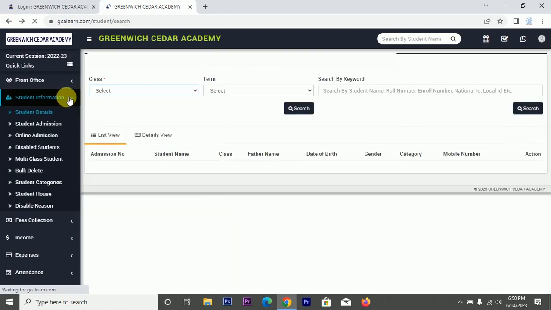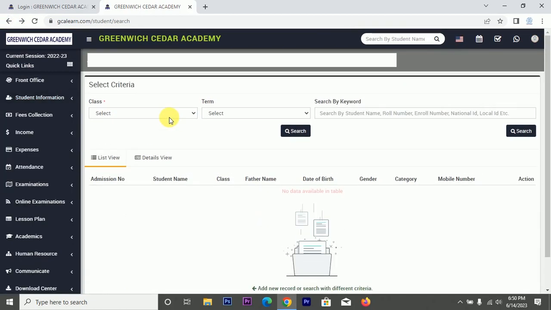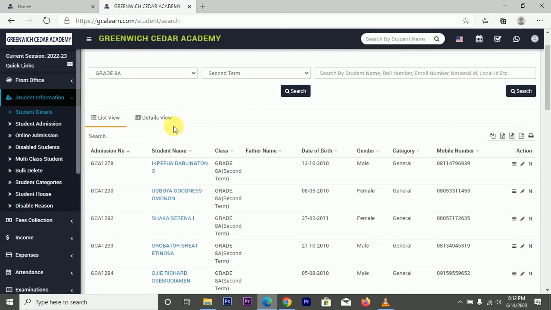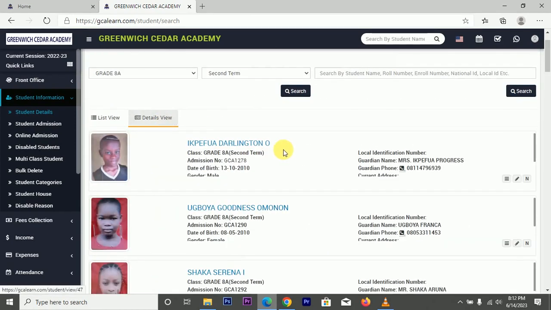So that's for that. These are the student details. You can view a particular student record, you can edit it, you can delete as well. Yes, you can delete.